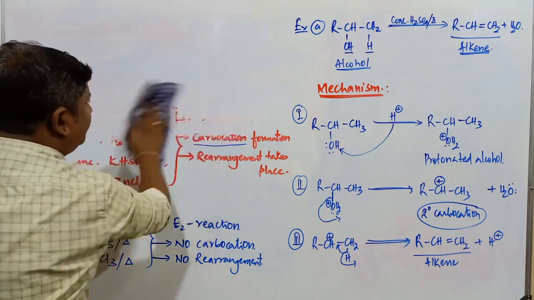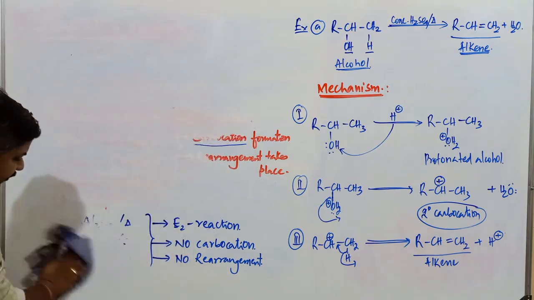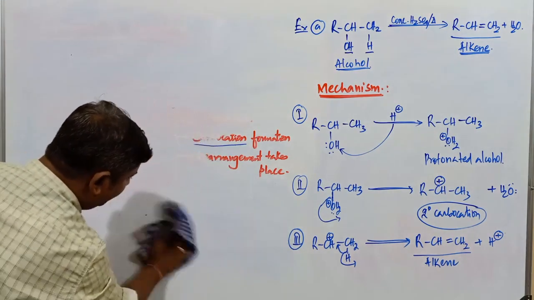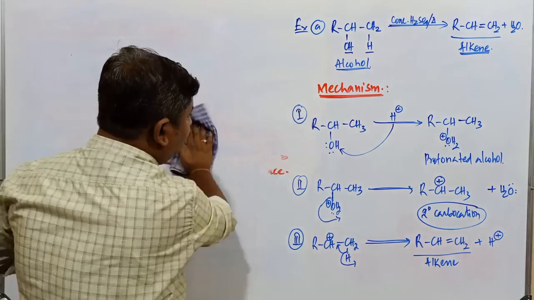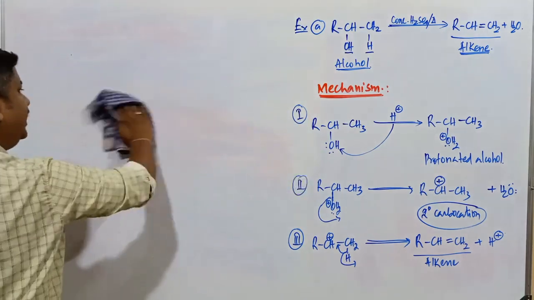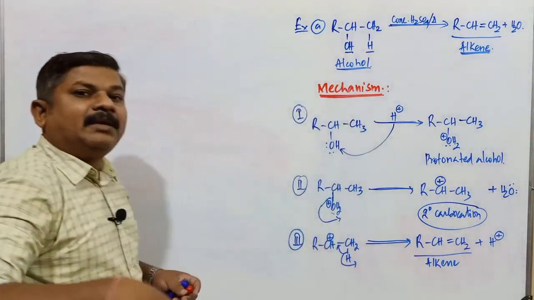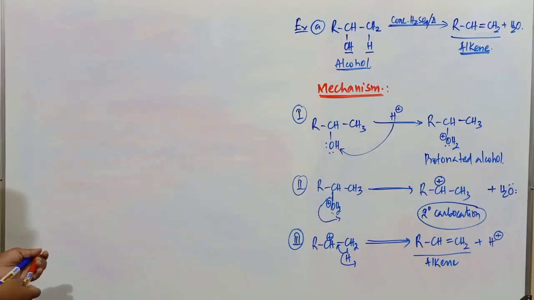Students, what is the main product obtained in the dehydration of alcohol? If asked, usually in dehydration of alcohol the product obtained is an alkene, but it is not always correct. It is not always alkene only. In some other conditions, a different product is obtained.